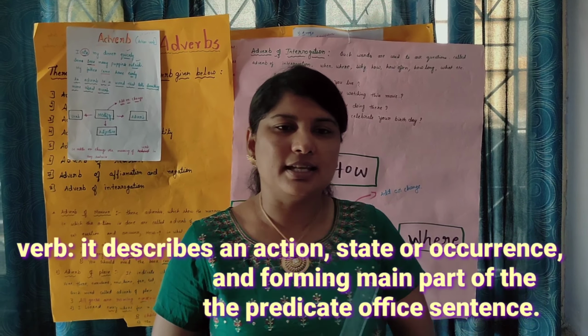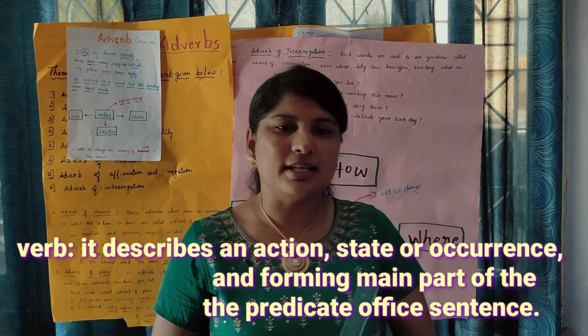Here, I ate my dinner quickly. So ate is a verb and quickly is an adverb. Means in this sentence, the adverb is showing the manner of the verb. For example, I ate my dinner quickly. Quickly means fast. How fast is he going to complete his dinner? The manner of the work is being described in this sentence.